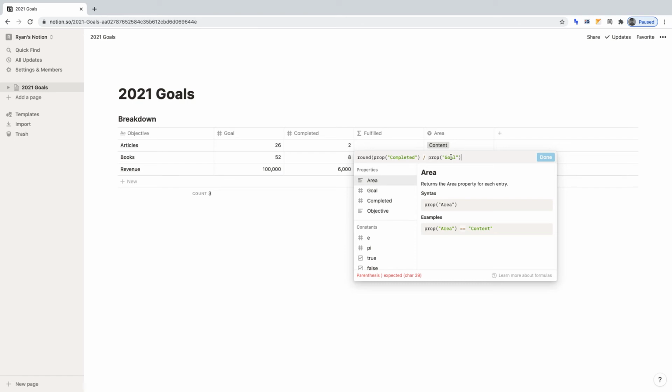Now let's tell the function to times this result by 100. So enter times by 100 and then close the parentheses. So far, the function is saying the following: times by 100, the result of completed divided by goal.